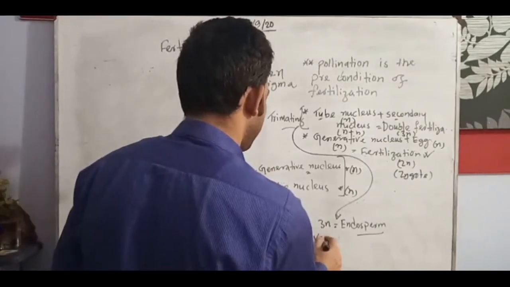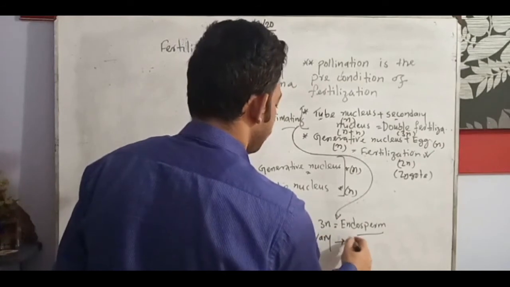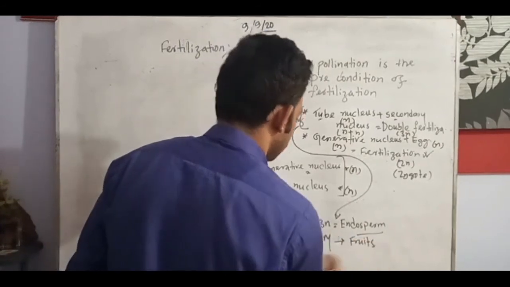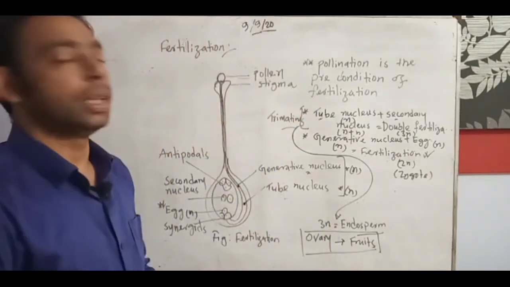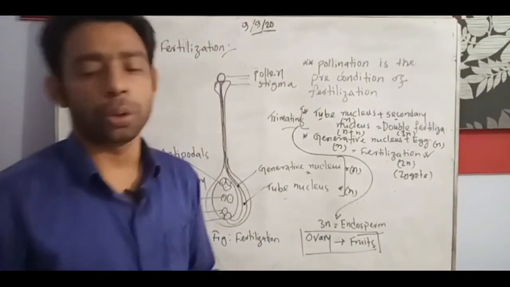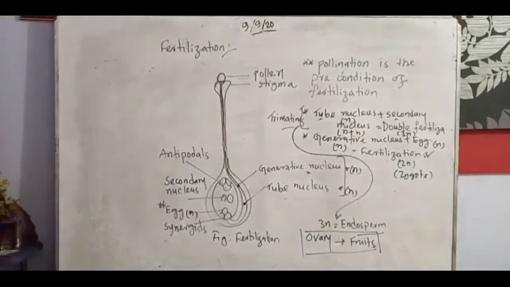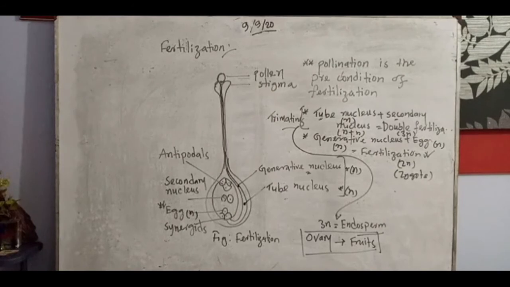Ovary converts into fruits. How does the fruit form? Fertilization, then fruit formation. In this way the fruit formation goes on there. So my dear students, I discussed very important topics here. I already discussed many important topics, very important for your public exam or annual exam or any term exam. I repeat once again.